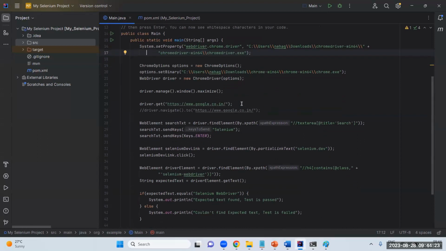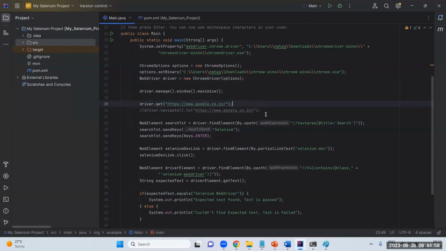See, for example, this line: driver.get with this URL link. I'll tell in detail what the driver is, what the get method is, why we are using this driver, and what ChromeDriver is here. I'm going to tell in detail in the course. Don't worry about that. This particular line will launch the browser and open this particular URL, google.co.in. I'll execute this code at the end of the demo as well.